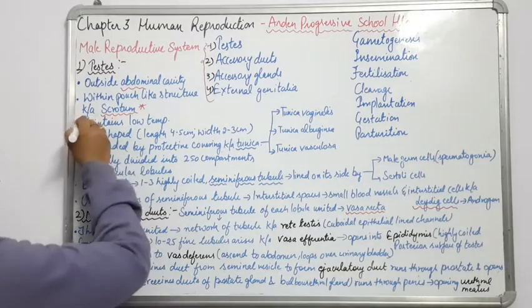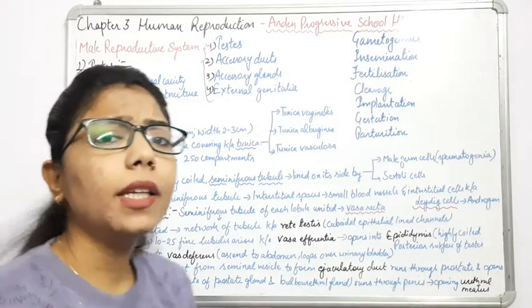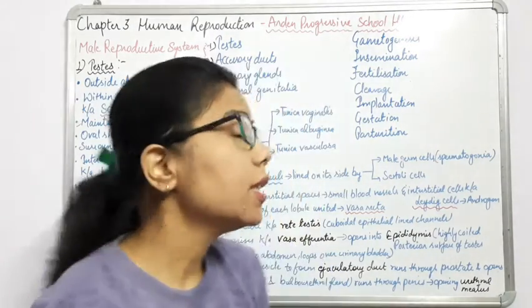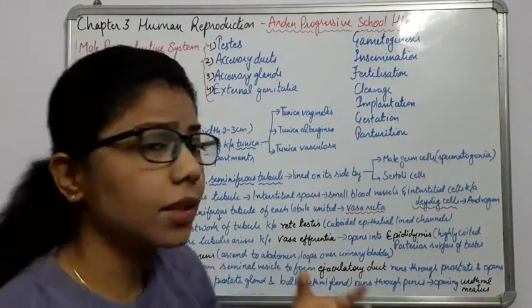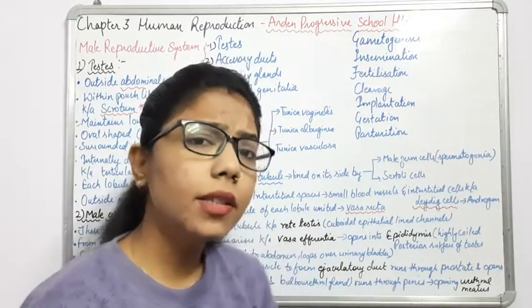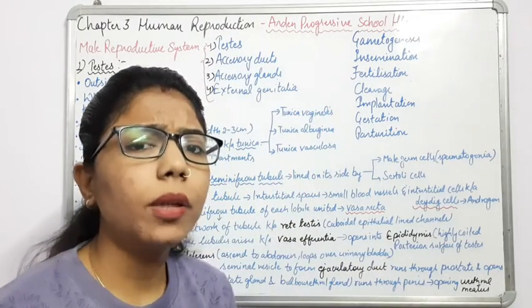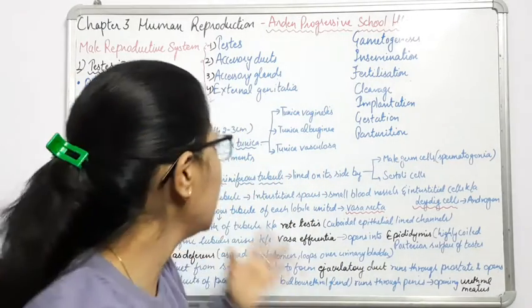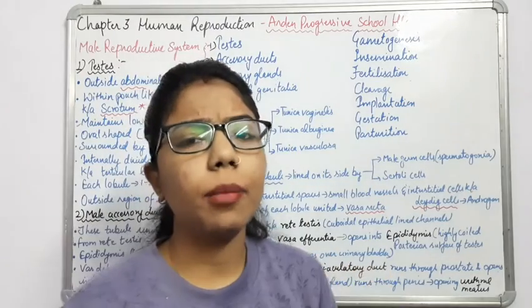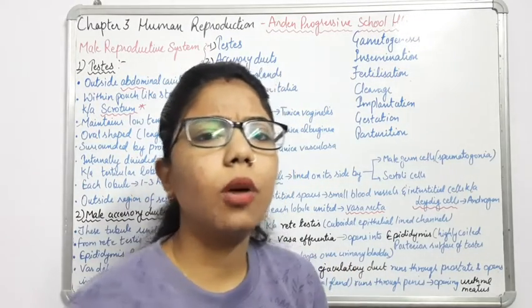Now the third point is that it maintains a low temperature. As they are present inside the scrotum, they are just away from the body. This scrotum is hanging here, and they are maintaining the temperature. Why are they outside the body?